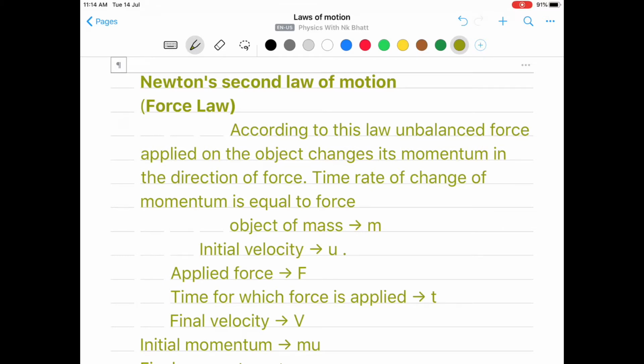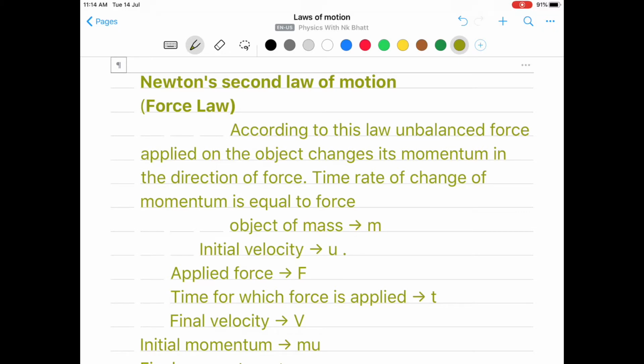Newton's second law of motion is all about the information related to the force acting on an object and how we can write mathematically the force applied on the object. So Newton studied and analyzed and put forward his findings in the form of a statement. That statement is listed here.